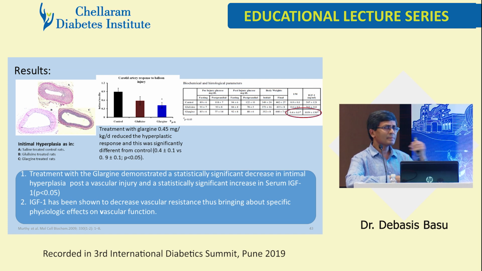So those fat words which used to go buzzing around about glargine causing mitogenicity, they don't stand a chance now, because the IGF receptor is not harmed or deranged, so glargine per se cannot cause malignancy. So these are the papers for it. I rummaged through all the data that I could manage, and I put up all these slides.